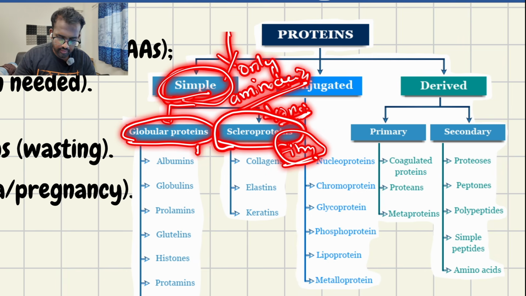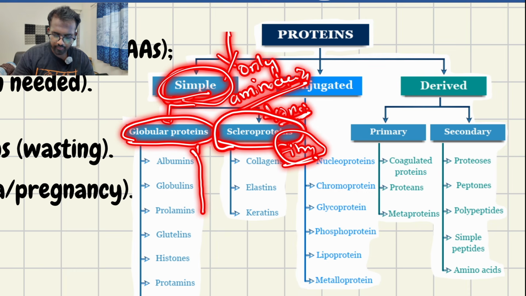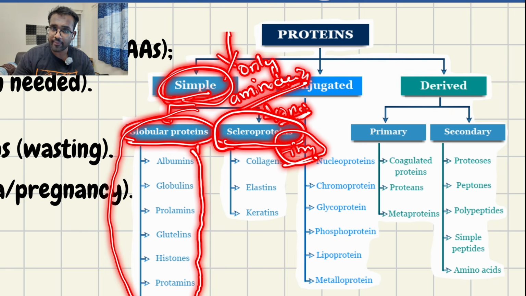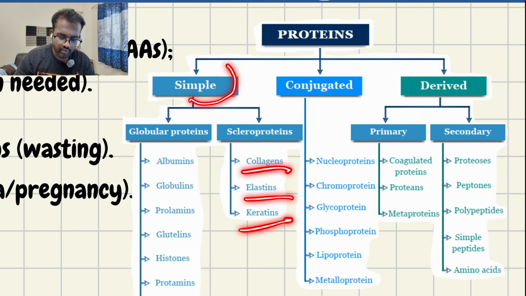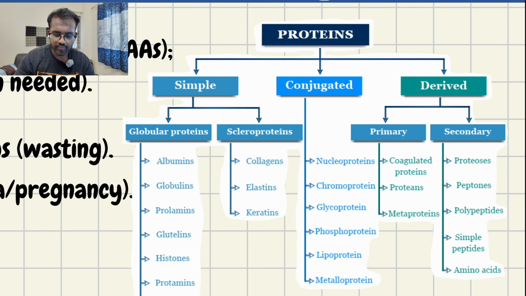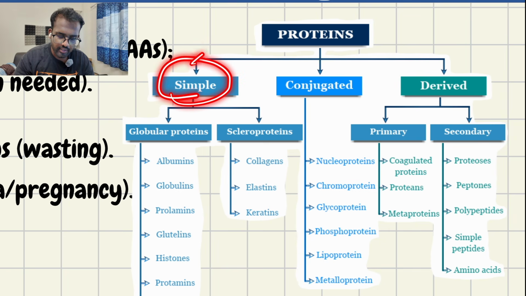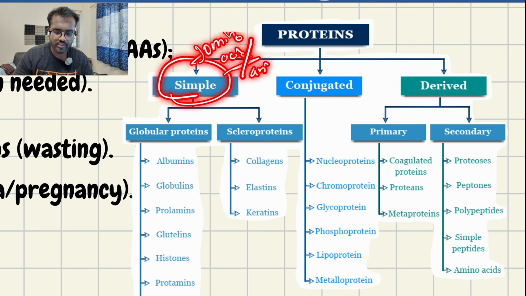In this there is albumin, globulin, prolamine, glutenin, histones, protamines, globins, etc. These are the globular proteins. Then we have cellular protein, which is fibrous protein. In this we have collagens, elastins, keratins, etc. This is called simple proteins. I hope you remember. Simple protein is nothing but it contains only amino acids. When it is broken down also, it only contains amino acids.